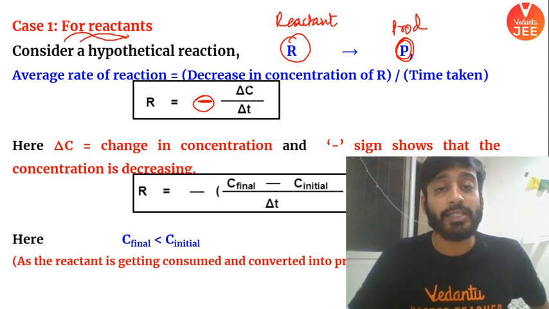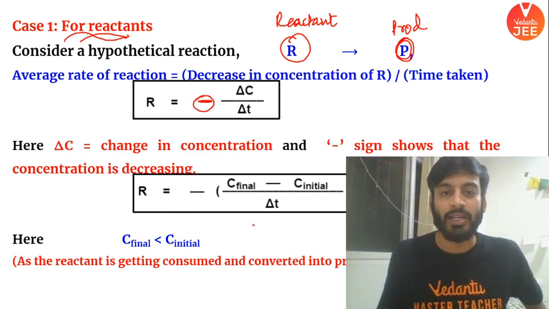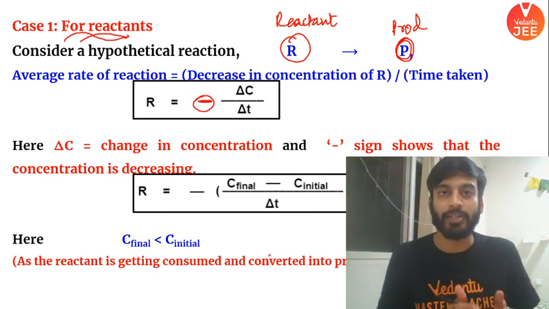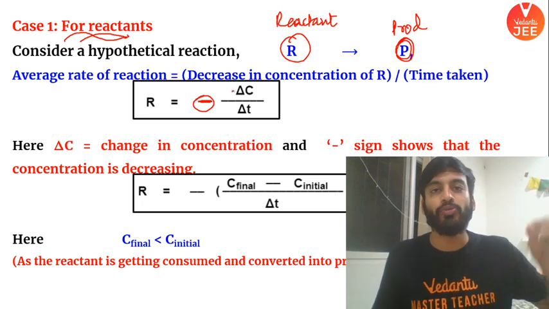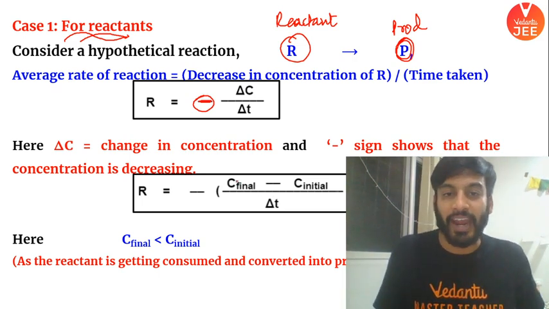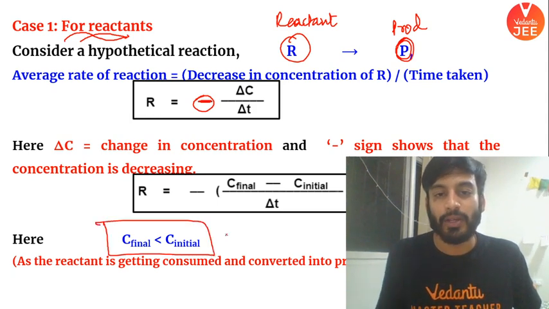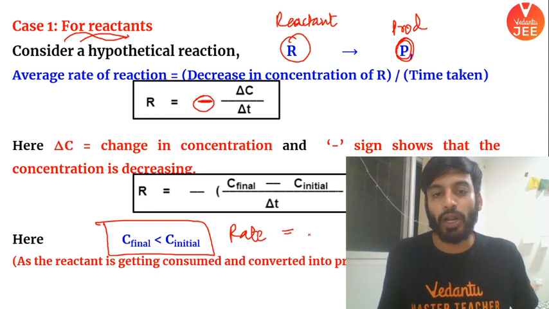Now, what is this del C? It is final minus initial. Whatever you started with, that concentration, and what you got after some time period. So del C by del T, where del C is equal to final minus initial. But C final is always less than C initial. So beta, rate overall will become positive.